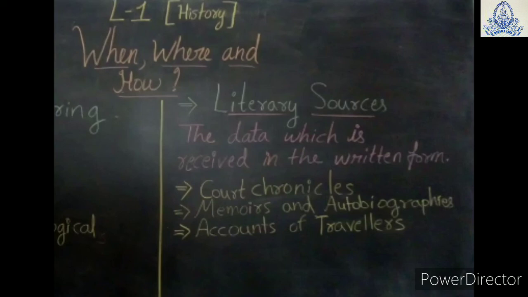Now next we move to the memoirs or autobiographies. Memoirs and autobiography mean the same. The rulers wrote their own life histories. That means the king himself wrote about his life history. For example, we can take the Babarnama by Babar and Jahangir's Jahangirnama. It gives us the observations of the king about his kingdom, his people, and the overall administration of the particular kingdom.